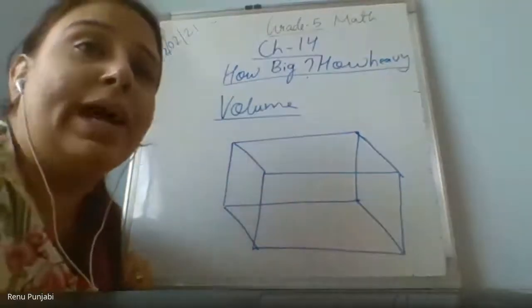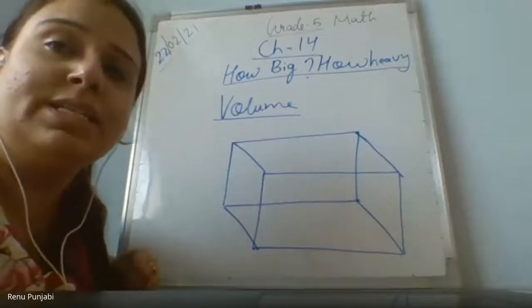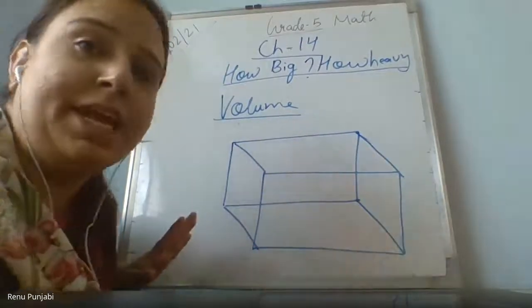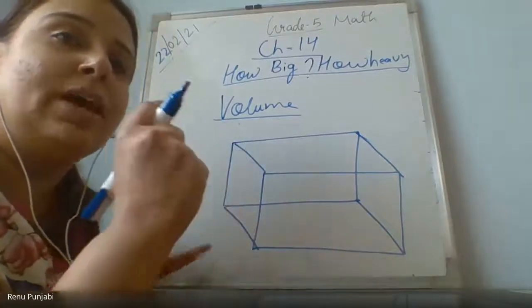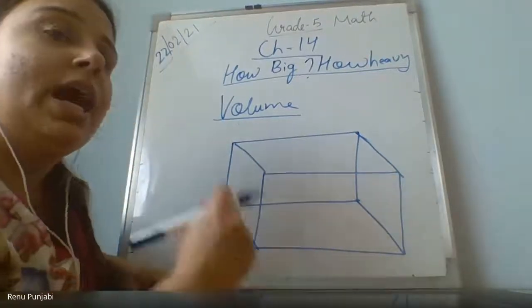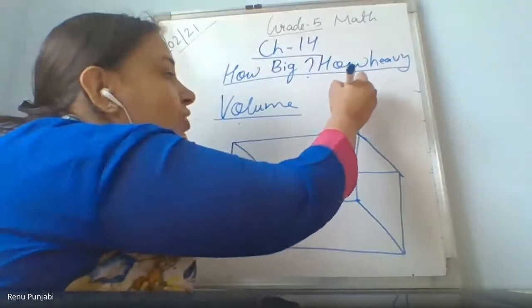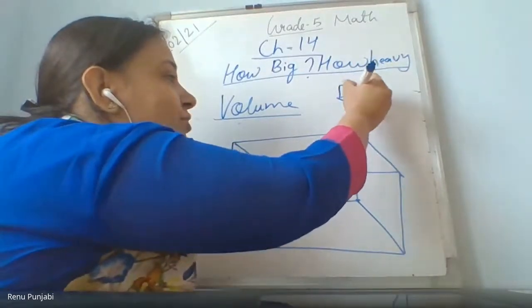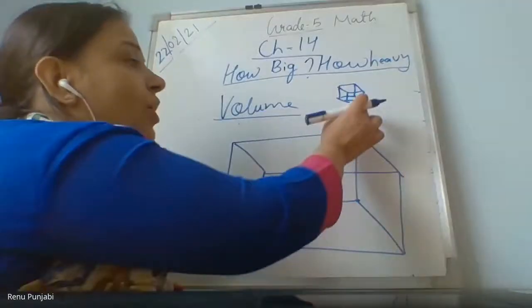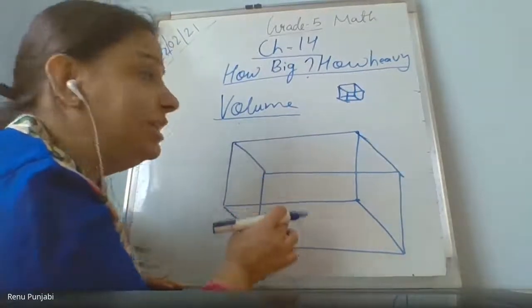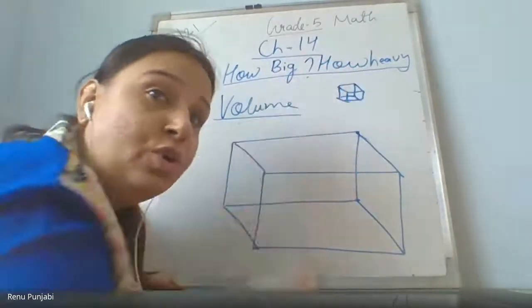I want to find the volume of this cuboid shape. I don't want to measure it with the scale. I have some small cubes, each with a volume of 1 centimeter cube. I want to measure the volume of this big cuboid with the help of the small cubes.